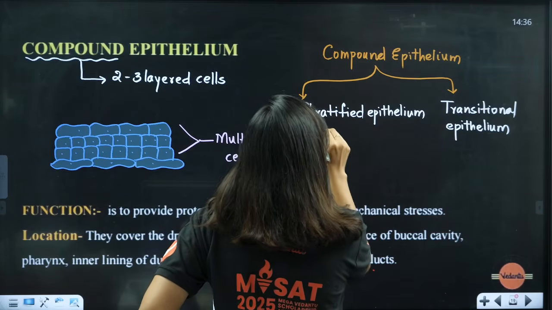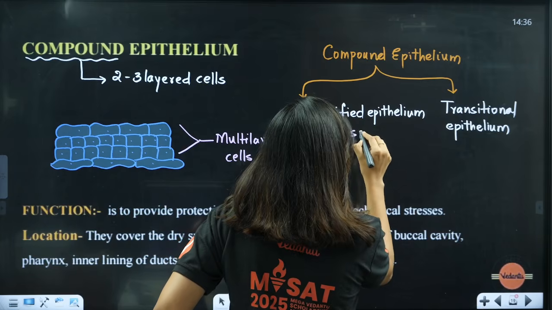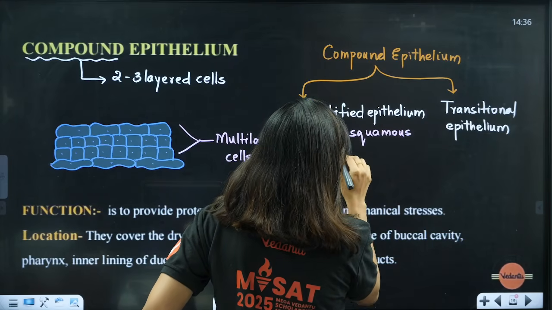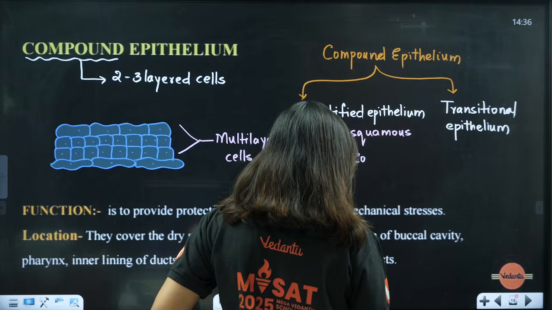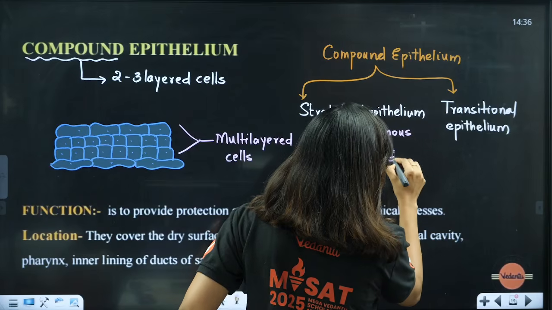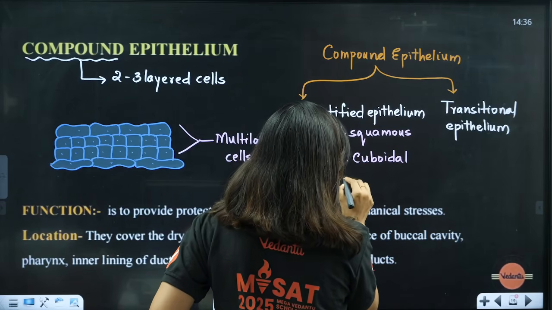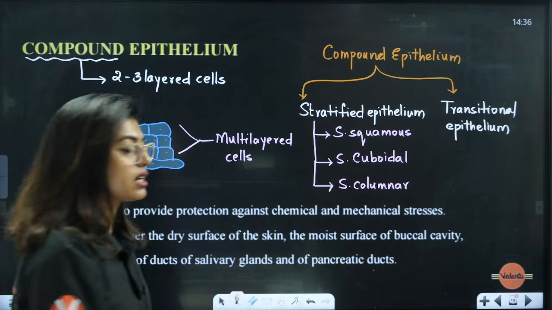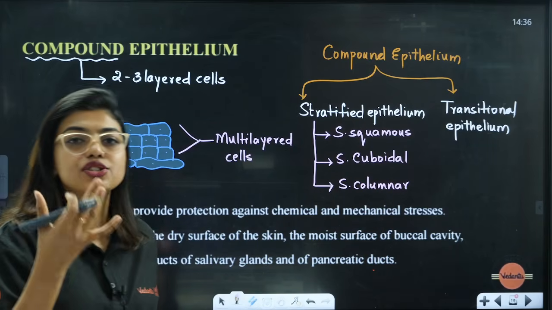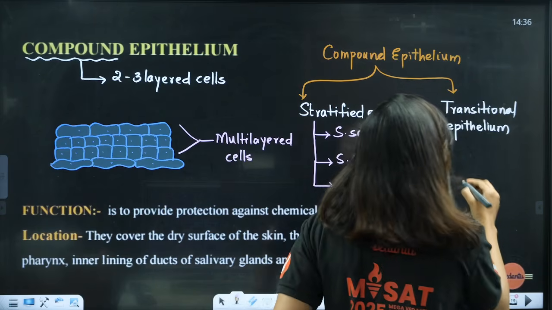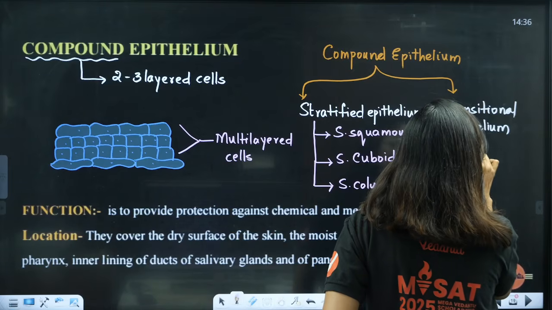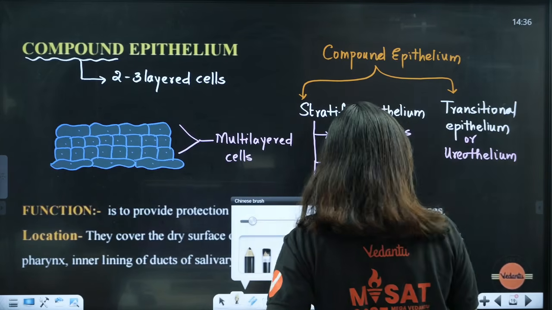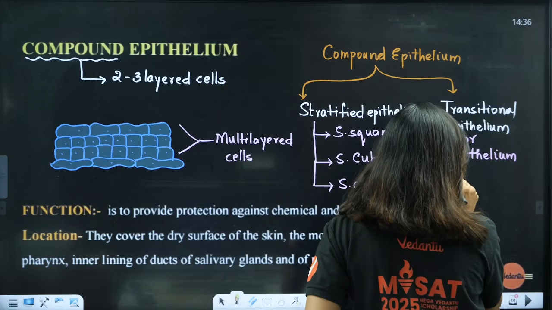Transitional epithelium can also be called urothelium. So in the stratified epithelium, students, there will be stratified squamous, multi-layered. Then there will be stratified cuboidal. Then there will be stratified columnar. These are the categories under stratified. Sometimes they also say keratinized, non-keratinized, that also can come. Then transitional epithelium, we can also call this urothelium because they are present in the urinary bladder, ureter and the renal pelvis.